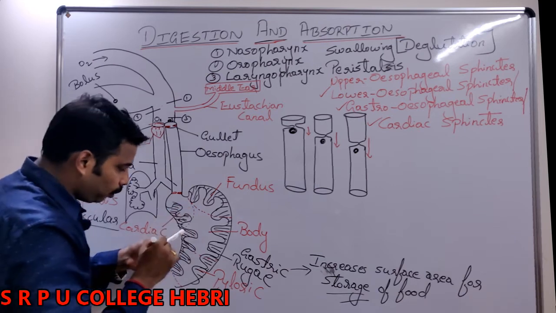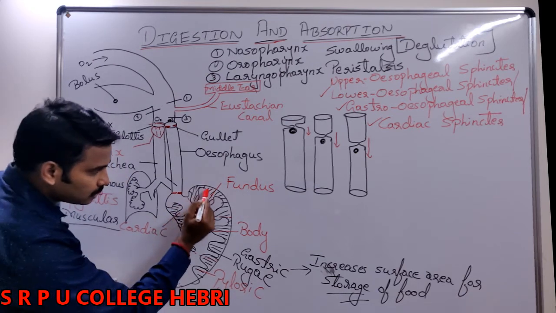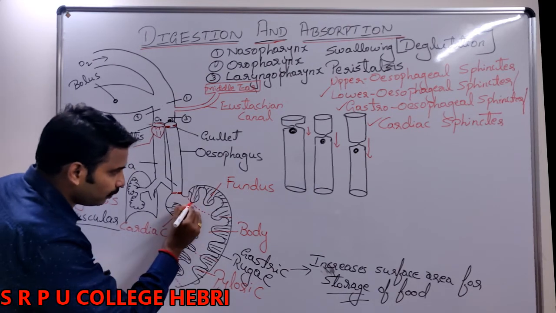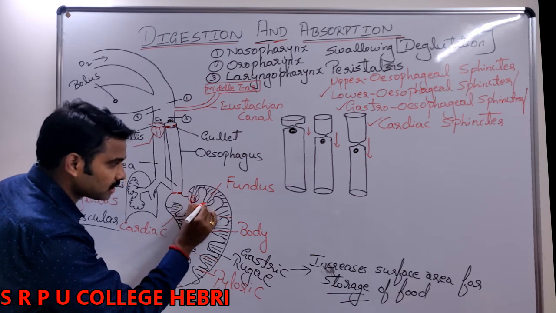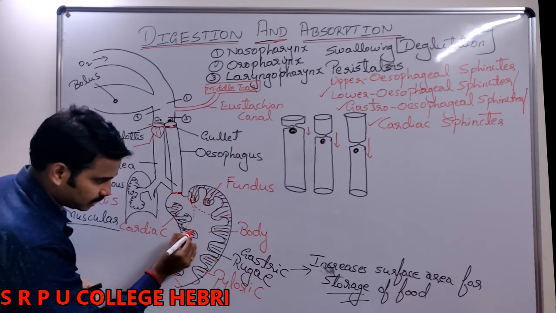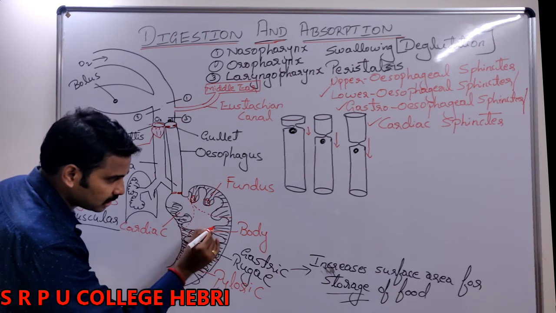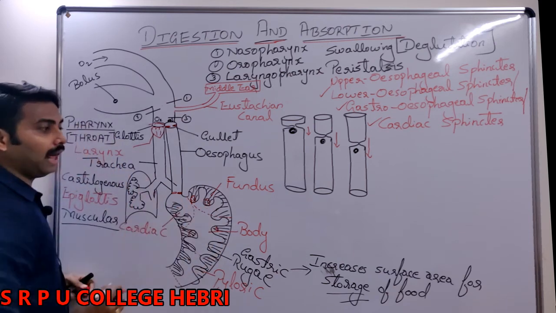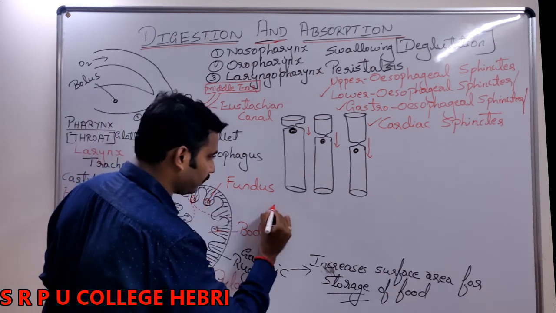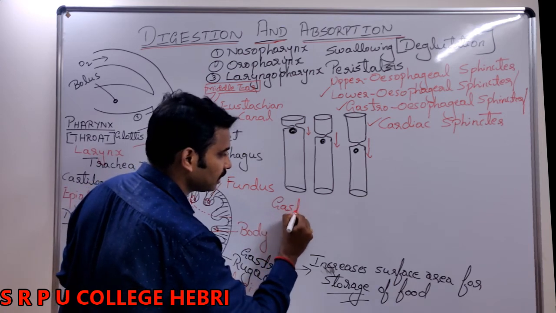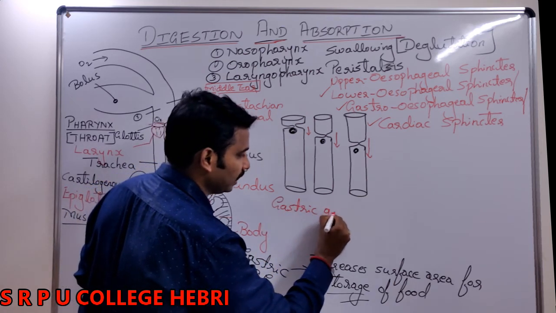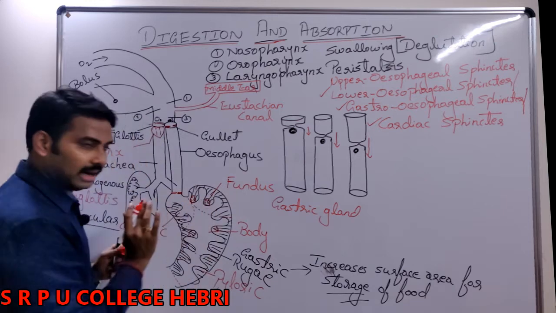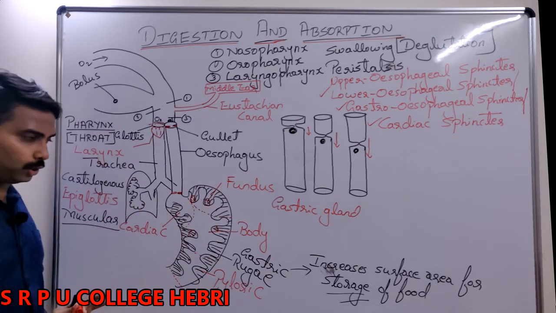If you again observe this wall of the stomach, it has numerous microscopic glands. The glands present in the wall of the stomach are referred to as gastric glands. Usually we will not label here, just for understanding purpose I told you.